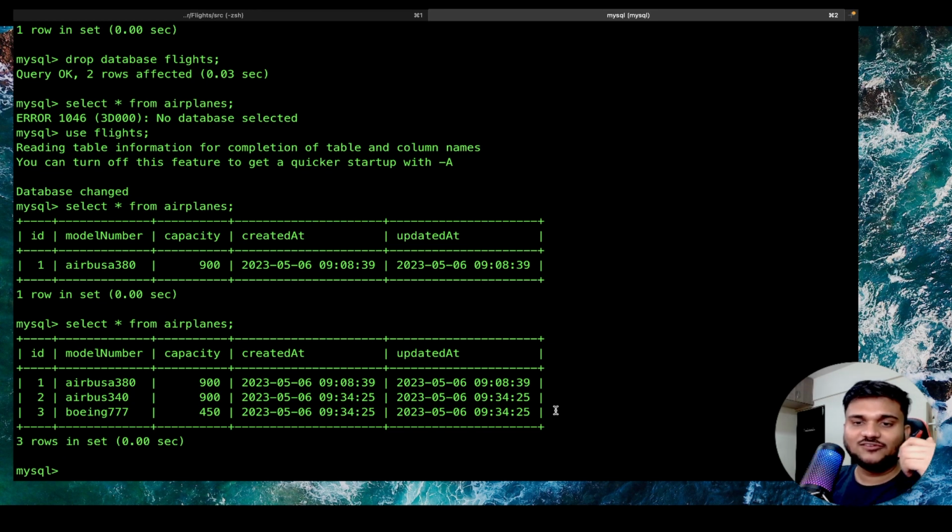Apart from that, if let's say you are locally building something, now sending an API call again and again every time you do something, let's say if somebody else also has to work on the same project, they have to create the whole database on their own by sending an API request again and again.